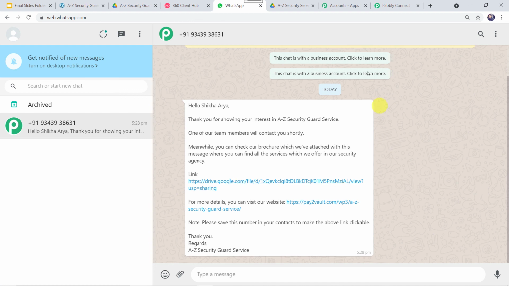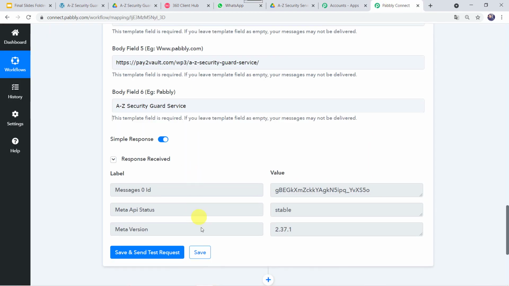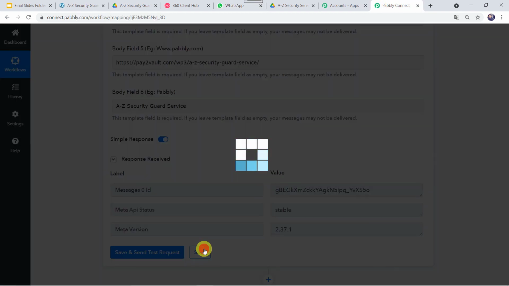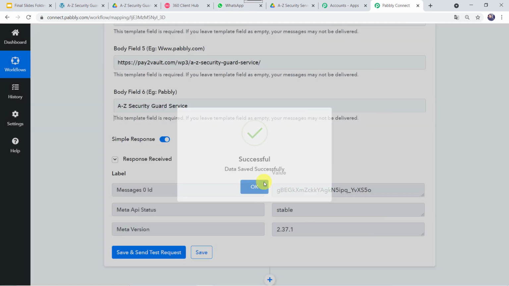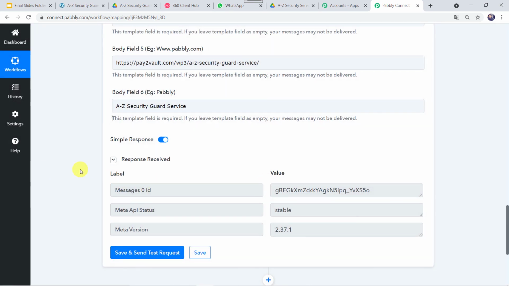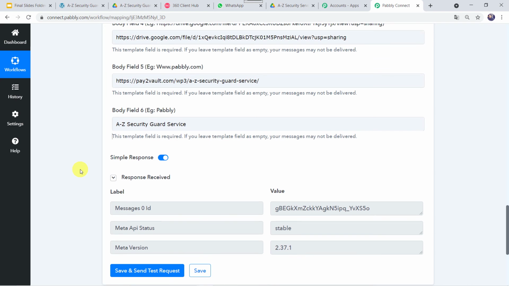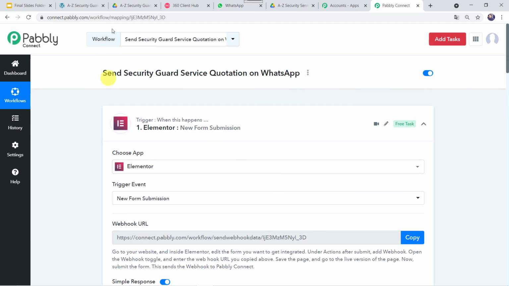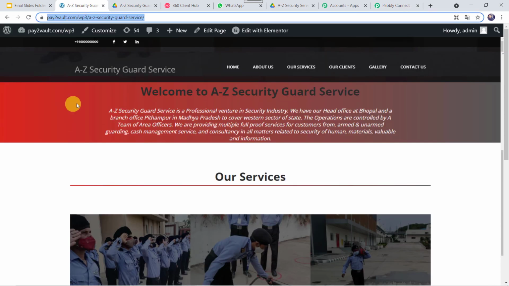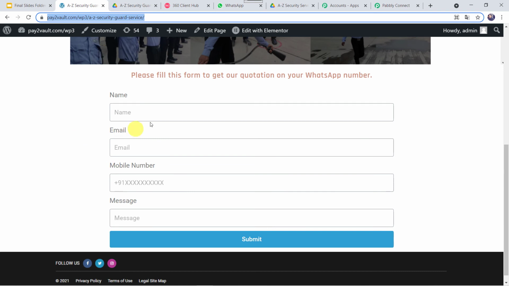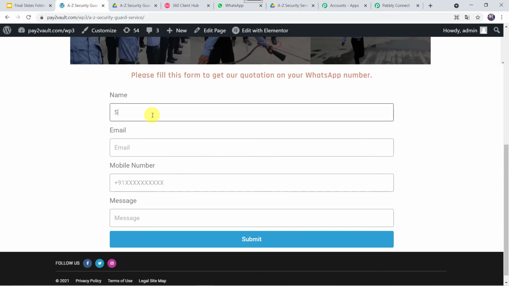Okay, now let's move back to Pabbly Connect and let us save this workflow first. Data saved successfully. Okay, now let us check this in the real time. For that, again we'll be going to our website page, and here we are going to fill the details of any of the new customer. So I'll just give the name as Sanjay Sharma.